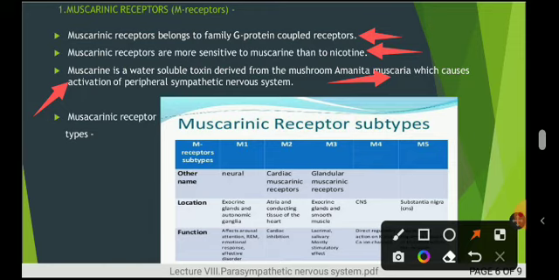So important is that M receptor, the importance of this M receptor is that it acts on the peripheral sympathetic nervous system. Okay, so next there are the following 5 types of the muscarinic receptors as I shown here: M1, M2, M3, M4 and M5.